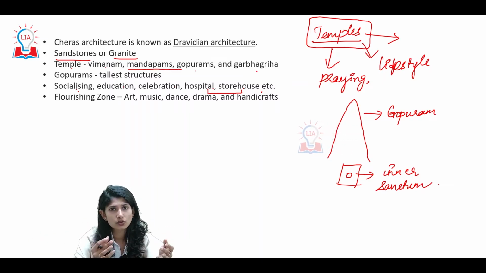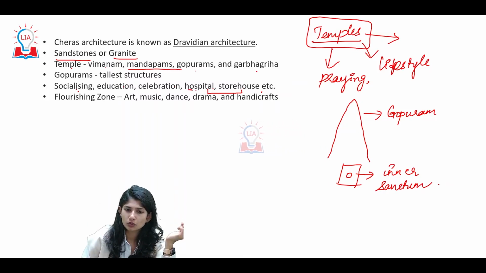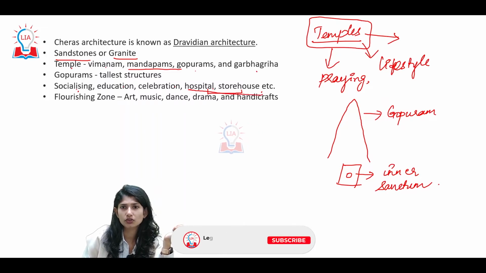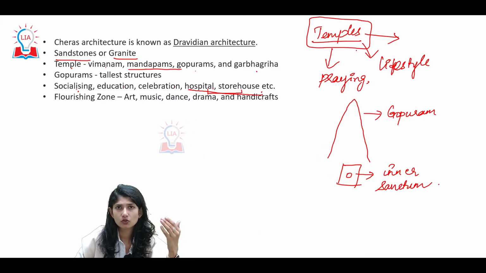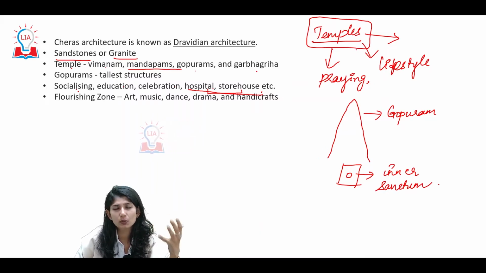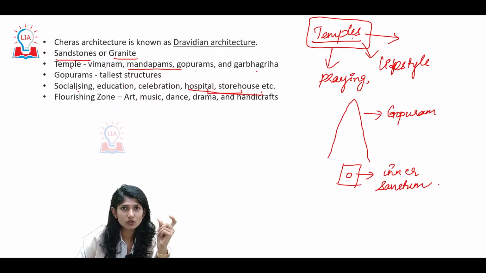What is the one source that is available? Remember we spoke about mandapams, etc. That is your temples. They served as both your hospitals as well as your storehouses. So basically temples were a zone not just of spiritual upliftment but also of physical well-being. That is the significance of temples during the Chera Dynasty.